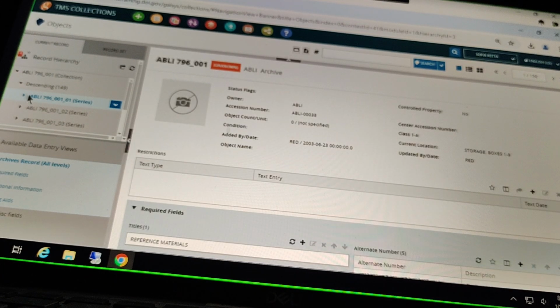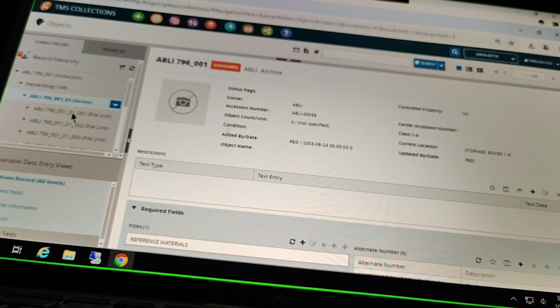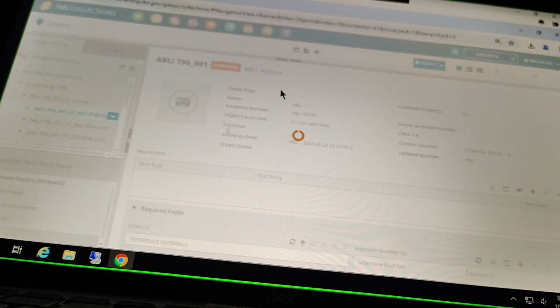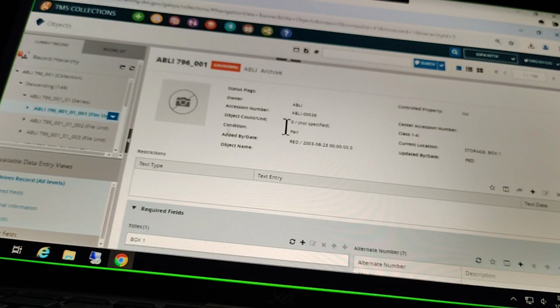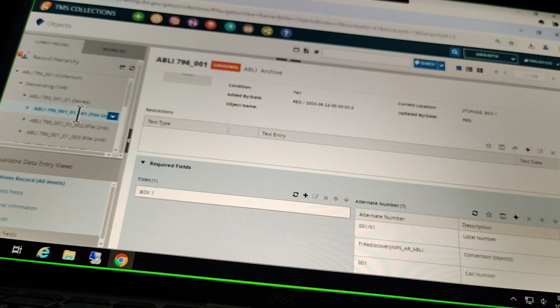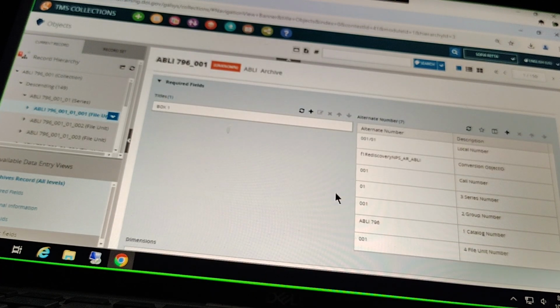And of course, I can expand my series over here and see the file units within that. And you can see that, as I mentioned, I can actually edit this file unit level record right over here without having to move between my records here.